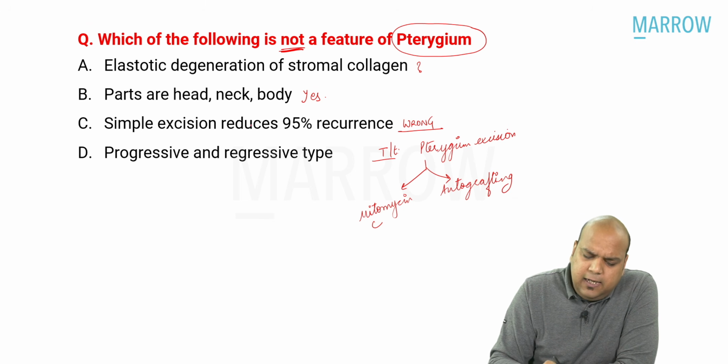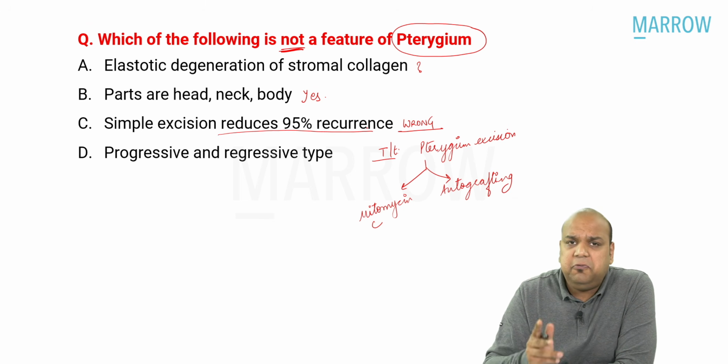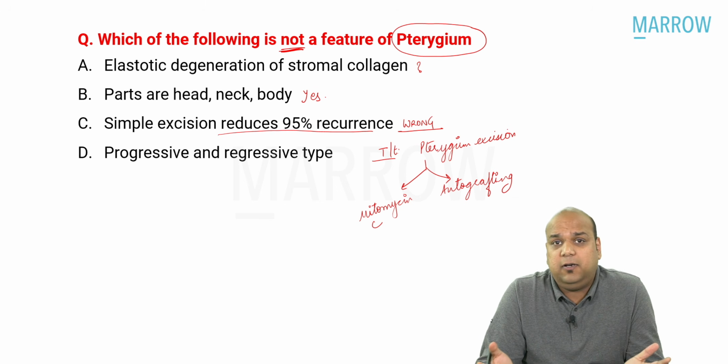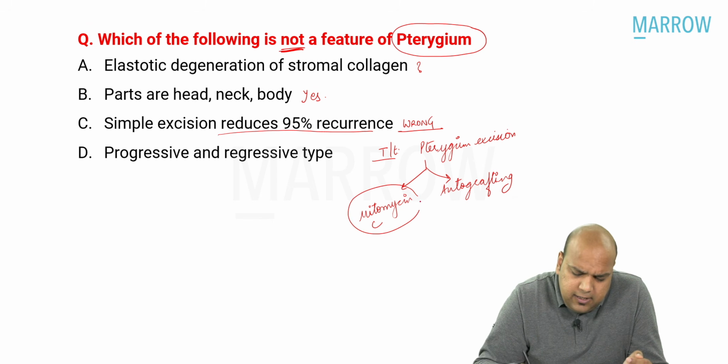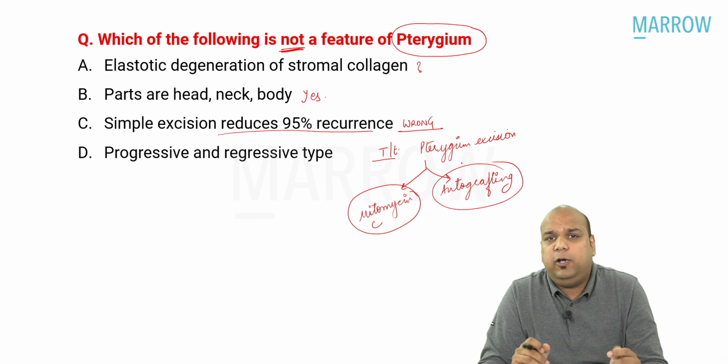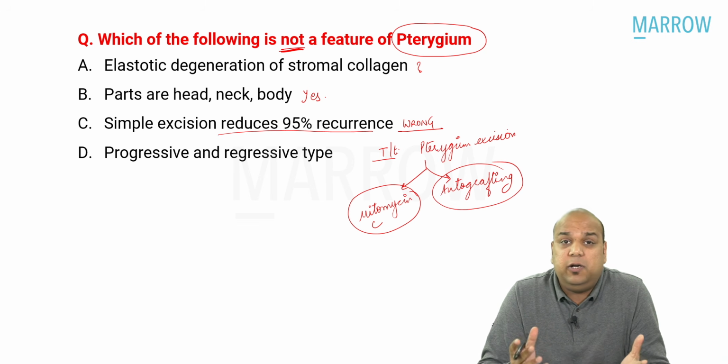If simple excision reduces recurrence by 95%, so that in almost all cases recurrence is not occurring, then why would I have needed mitomycin C? Why would I have needed autografting? I must not have been doing autografting and mitomycin C just to reduce 5% chances of recurrence. So I think this data is wrong.